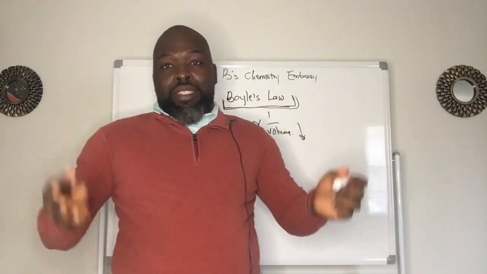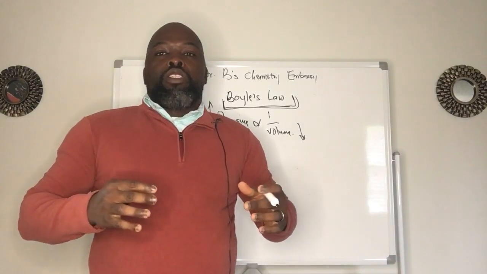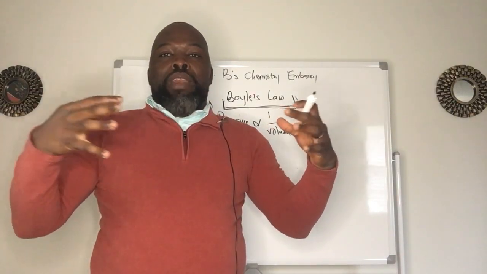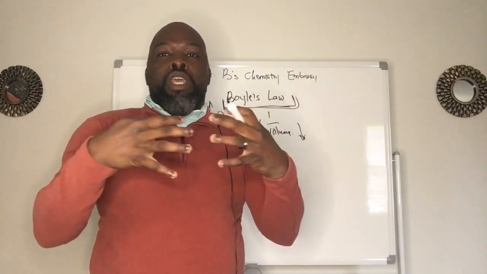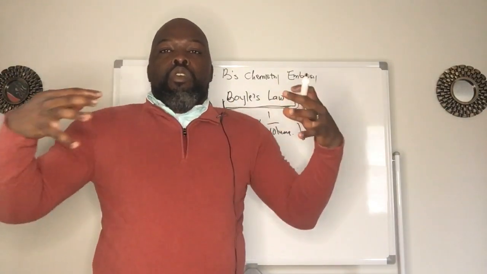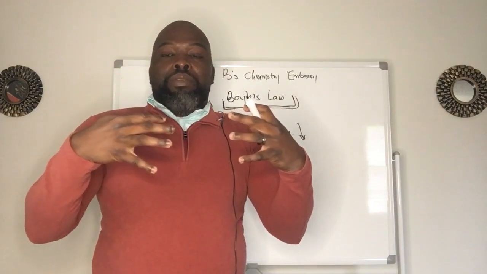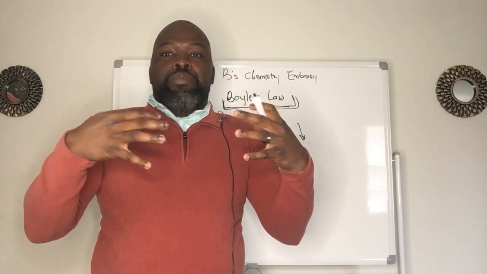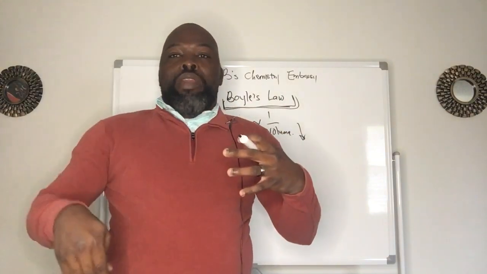So an example is, let's say you have a balloon filled with air. If you try to compress the balloon, that means you're increasing the pressure inside the balloon. The gases inside the balloon will be compacted together. And so what happens when you increase the pressure? You see that the volume will go down.